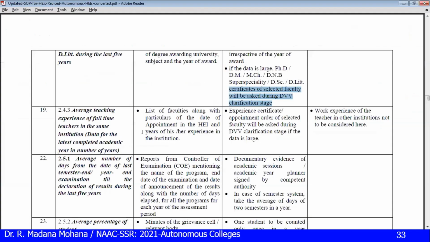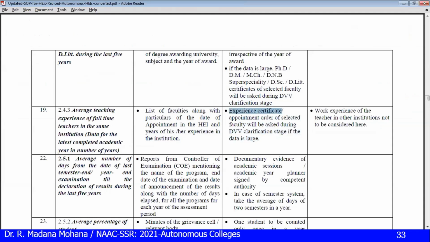Then coming to the SOP for this experience: list of faculties along with particulars of the date of appointment in the HEI and number of years of experience in the same institution. Documents needed: experience certificate and appointment order of selected faculty will be asked during DVV.